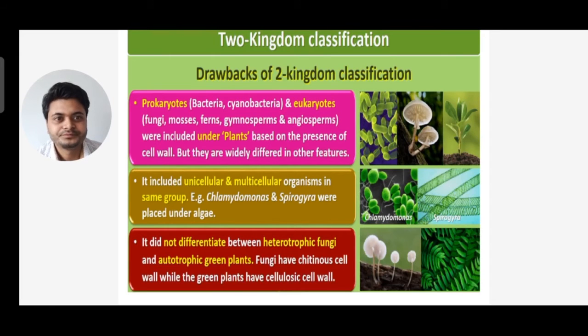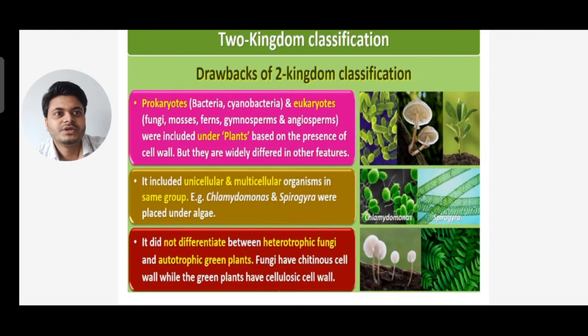It also did not differentiate between heterotrophic fungi and autotrophic green plants. Fungi have a chitinous cell wall, while green plants have a cellulosic cell wall. So autotroph and heterotroph were not classified, and unicellular and multicellular were not classified.